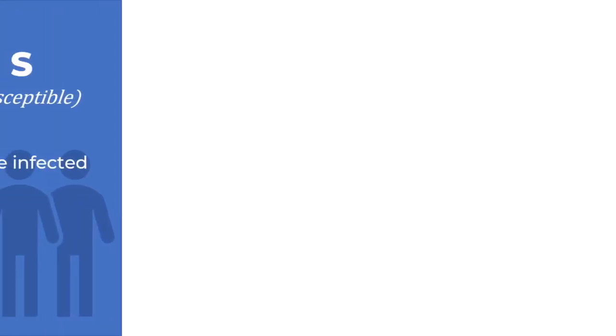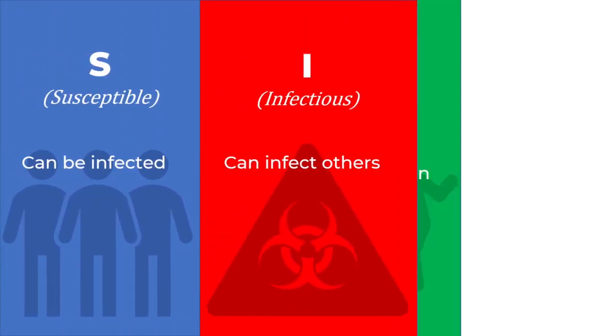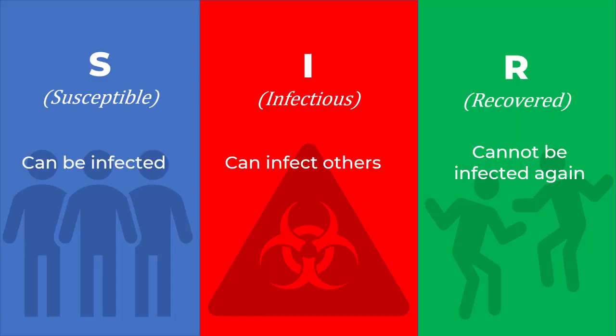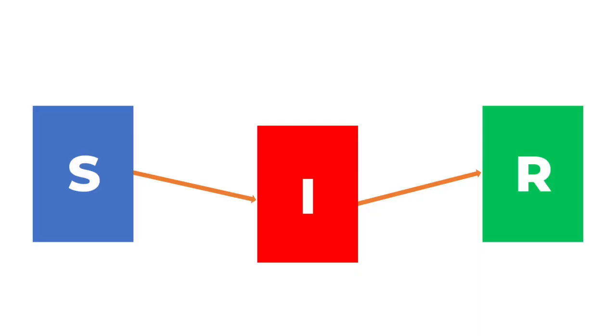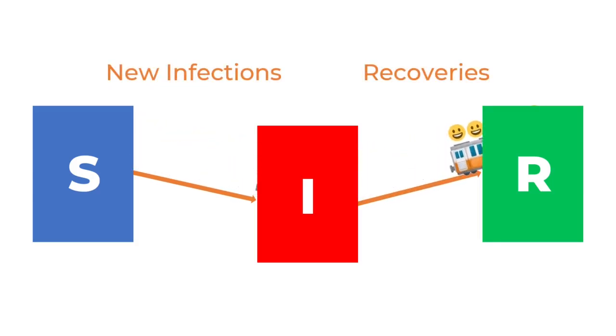In SIR, we divide the total population into three groups: the ones who are susceptible to the disease, the ones who are infectious, and the ones who have recovered. S, I, and R are kind of like train stations. When a person is infected, they hop on a train from S to I, and when they recover, they go from I to R. The amount of people on each of these trains tells us the rates of infection and recovery. Knowing these rates can tell us whether an infection will spread fast or whether it will burn itself out.